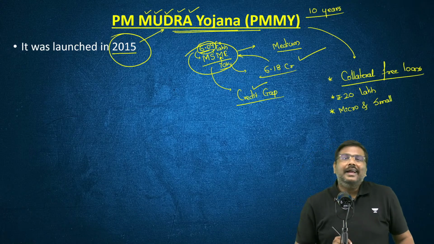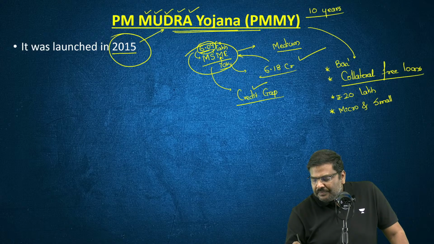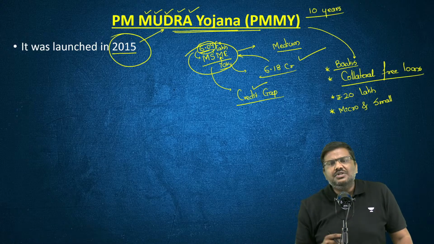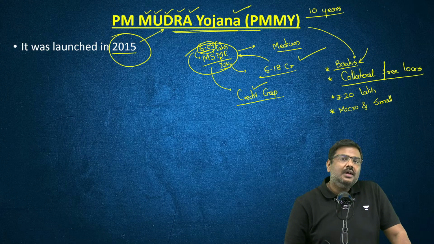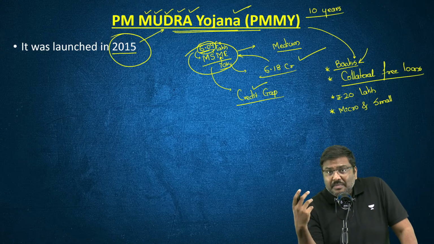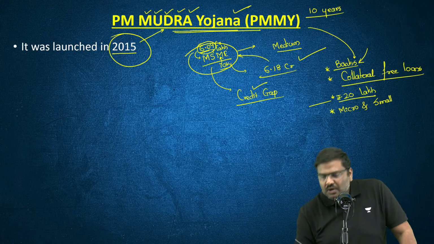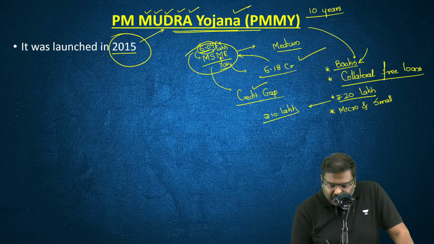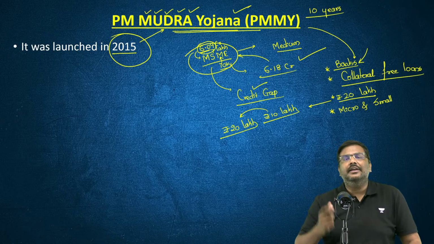The loans are provided essentially through banks, right? Be it RRBs, cooperative banks, or scheduled commercial banks, etc. These are the institutions which will provide loans under PM Mudra Yojana. Now, what has been the performance of this initiative? Mind you, until very recently, the maximum value of the loan provided under Mudra Yojana was 10 lakh rupees. And this year, it has been doubled to 20 lakh rupees under a category called Tarun Plus.